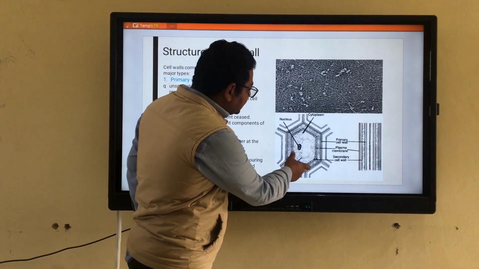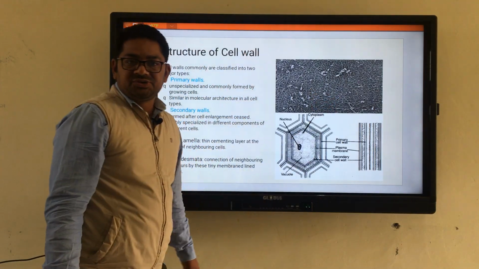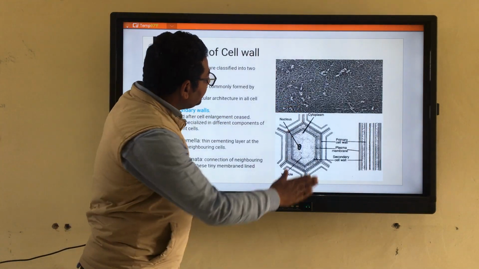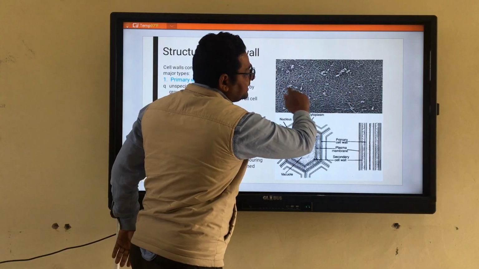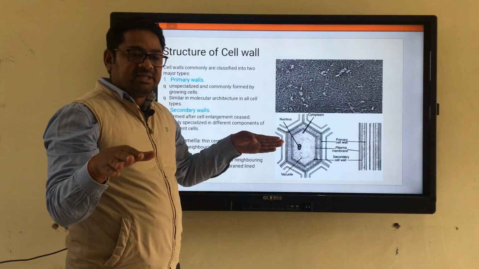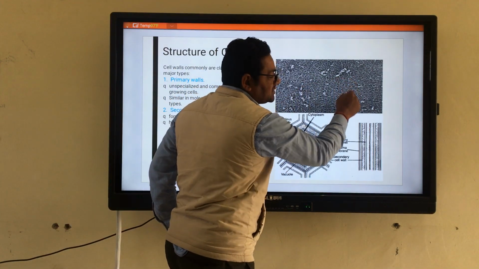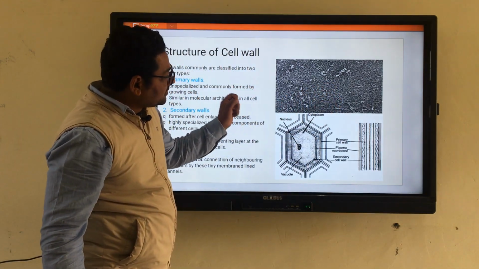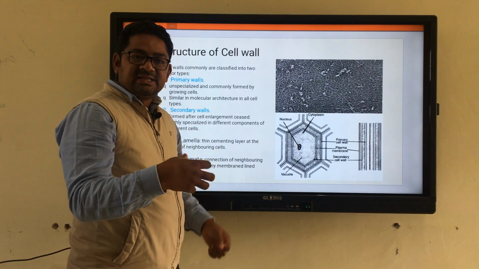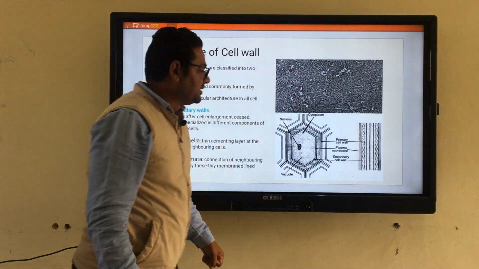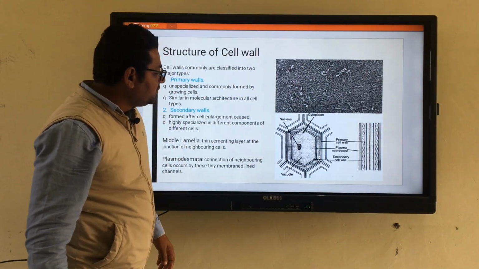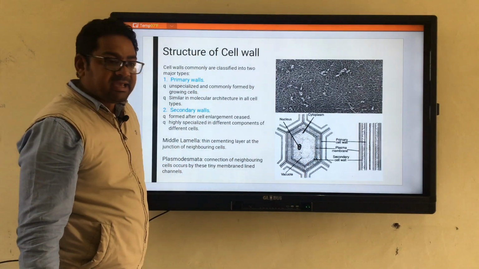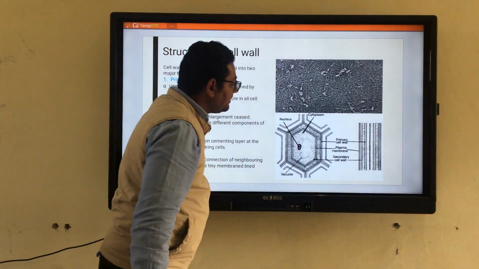This can be very well seen. The upper picture is showing the electron micrograph of the cell wall. On the upper surface, the cell wall gives this appearance: you can see various small fibers, and inside these fibers there are certain dot-like structures. These rod-like structures are a group of certain fibers. In the lower diagram, there is a hypothetical diagram showing a particular plant cell.